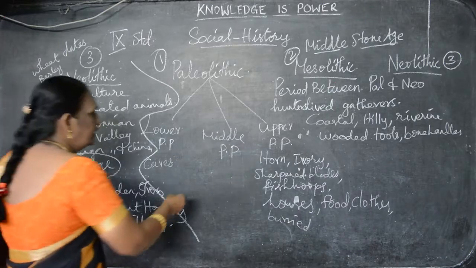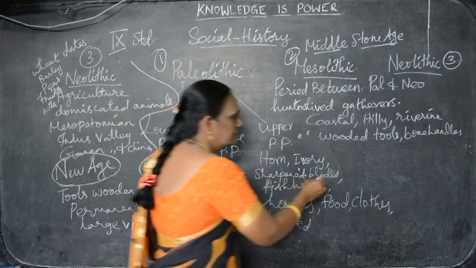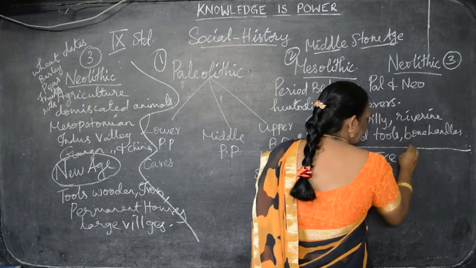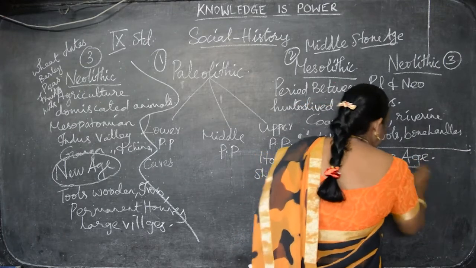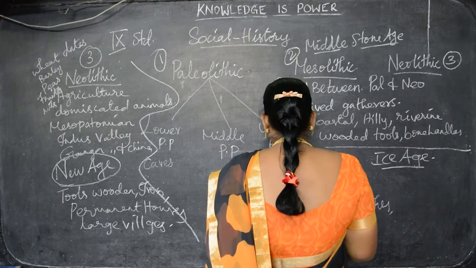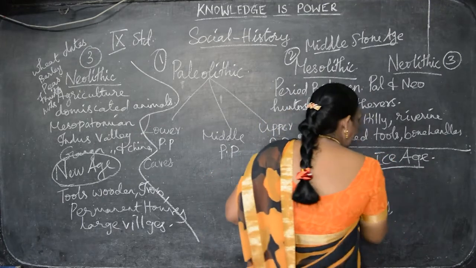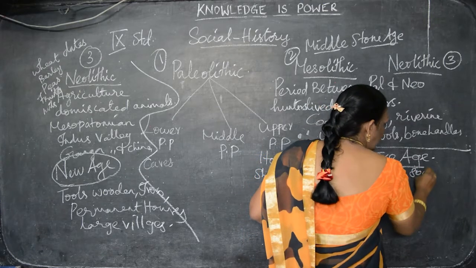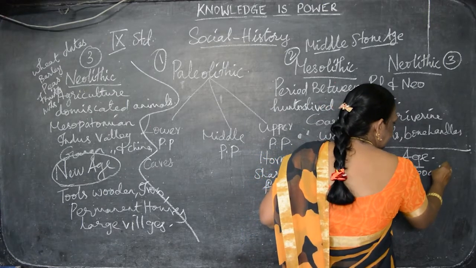Another age is there. That age is called, I'll write here, Ice Age. This Ice Age is the period before 8000 BC.